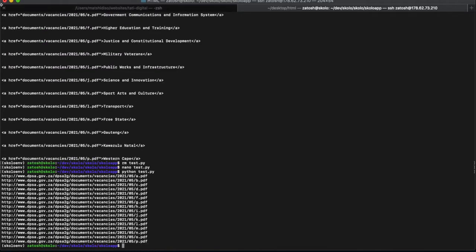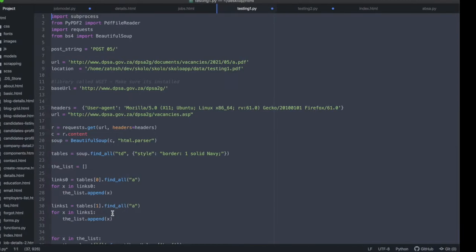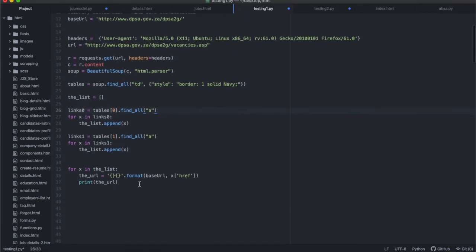All right. So it's printing properly, HTTP, DB, whatever, and there are no double slashes where there shouldn't be, .a.pdf all the way up to P. So the URLs are the way that I want them, okay? So basically, this is all the URLs. So I'm not going to print it anymore.